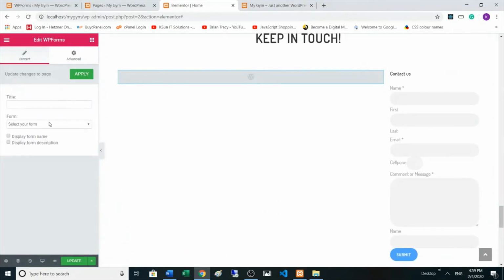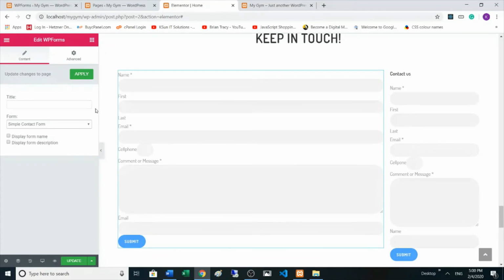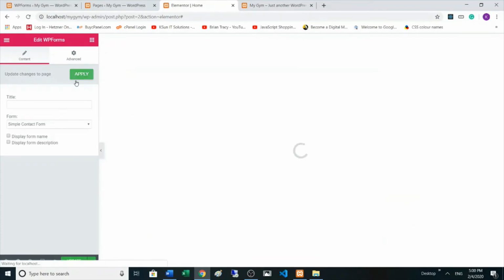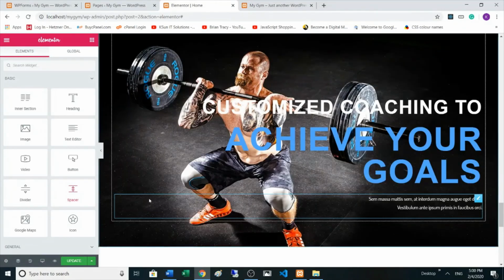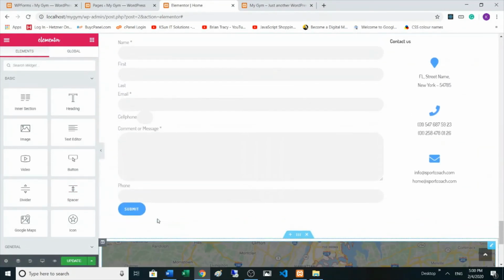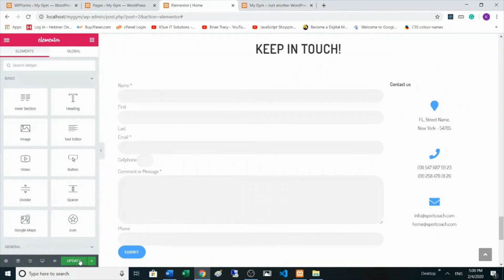Okay, and now we can select the form from here, simple contact form. Apply. Yeah, here is the form, and update.